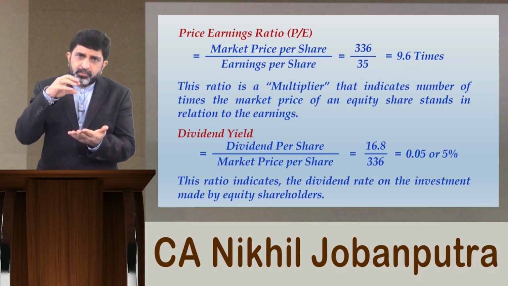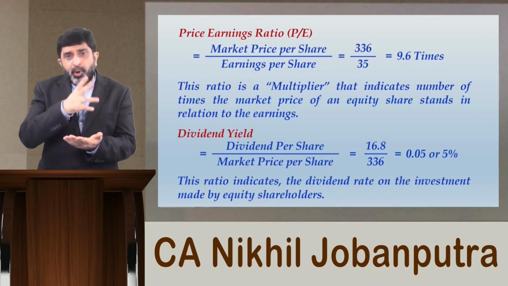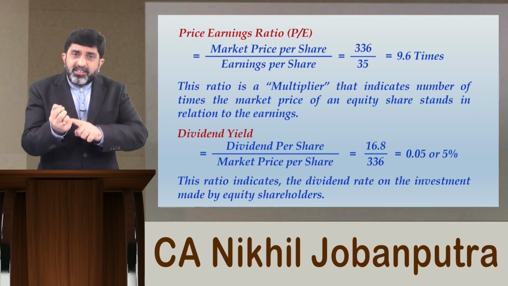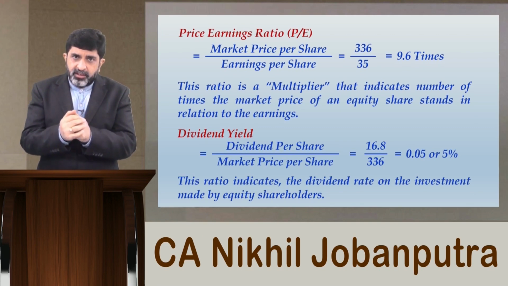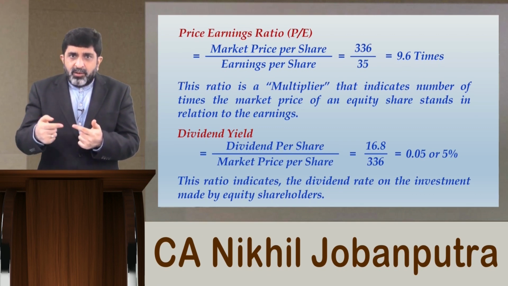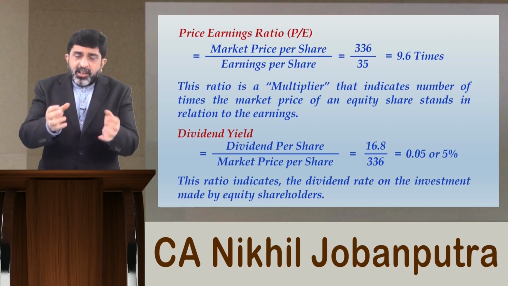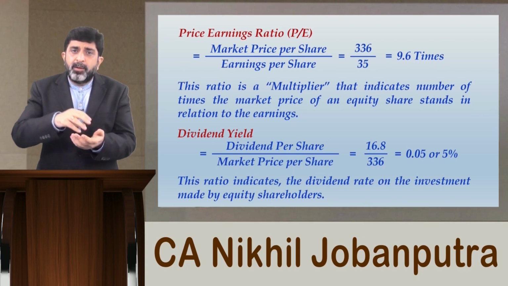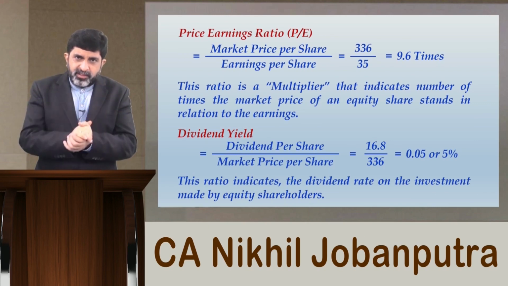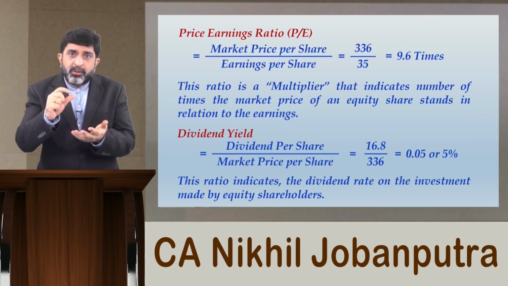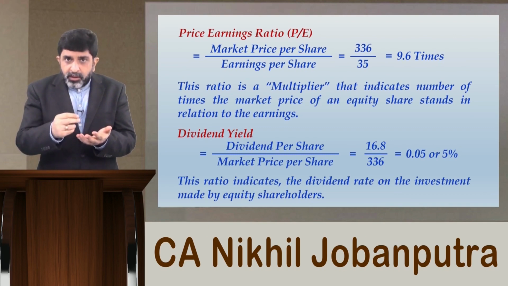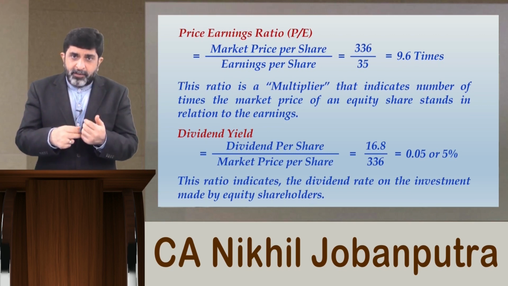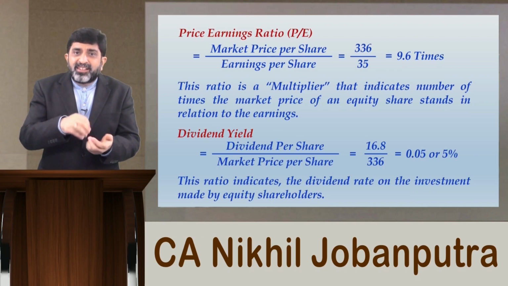Let me explain. If price earning ratio is 9.6 times, it gives you an indication that the market price of this share is 9.6 times of its earnings. So next year, when the company is declaring its result and people are finding the EPS on an annual basis, suppose it is 12 rupees, then the worth of the share will be 9.6 times of 12. If it is 25, the worth of the share will be 9.6 times of 25. If it is 50, it will be 9.6 times of 50.